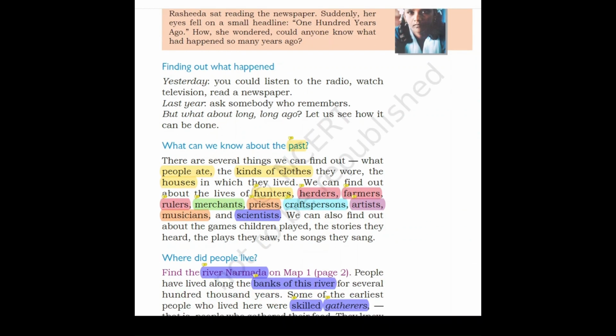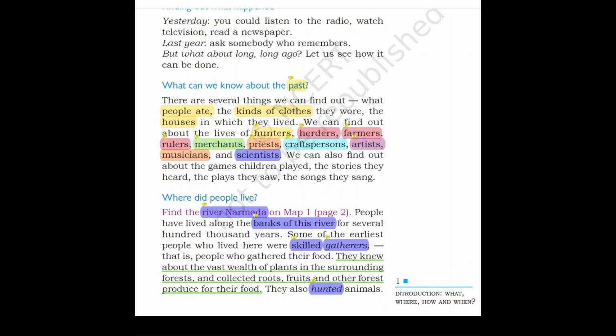Now, we can also find out about the games which children played, the stories they heard, the plays they saw, and the songs they sang. Now, where did people live? It is found that people have lived close to the banks of the Narmada River several thousand years ago. Now, children, the basic thing that a person needs to survive is water, and water is found near rivers. So, people started living near the banks of the river.